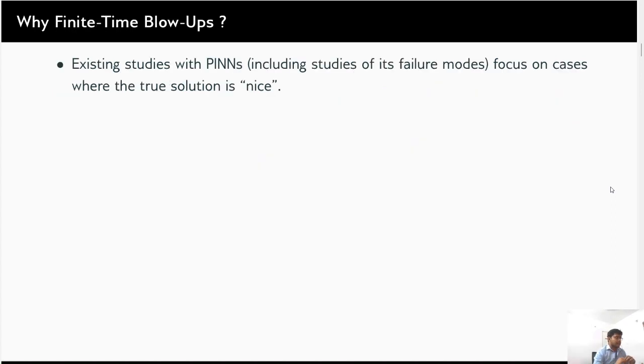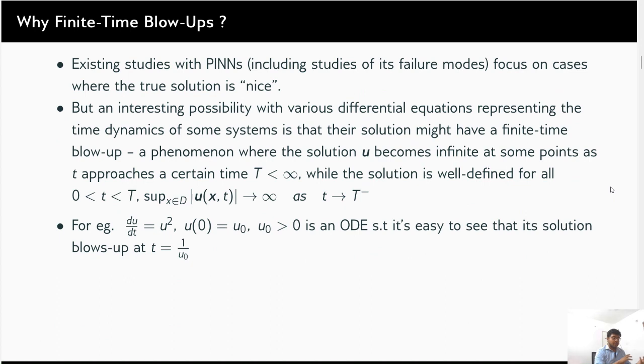Now, why finite time blowups? Existing studies with PINNs, including studies of its failure modes, focus on cases where the true solution is nice. A finite time blowup is a phenomenon where the solution u becomes infinite at some point as t approaches a certain capital T, where capital T is less than infinity. While the solution is well defined for all t between 0 and capital T, the supremum of u of x comma t goes to infinity as t goes to capital T. For example, if you look at the ODE du by dt is equal to u squared with the initial condition u naught, you will see that this solution blows up as t goes to 1 by u naught.